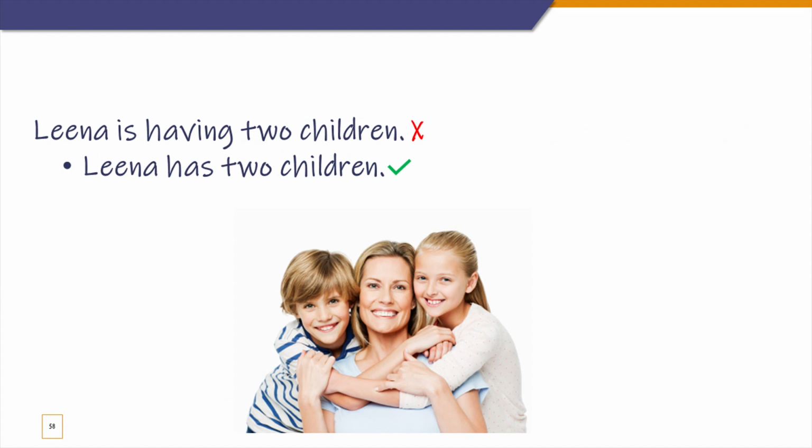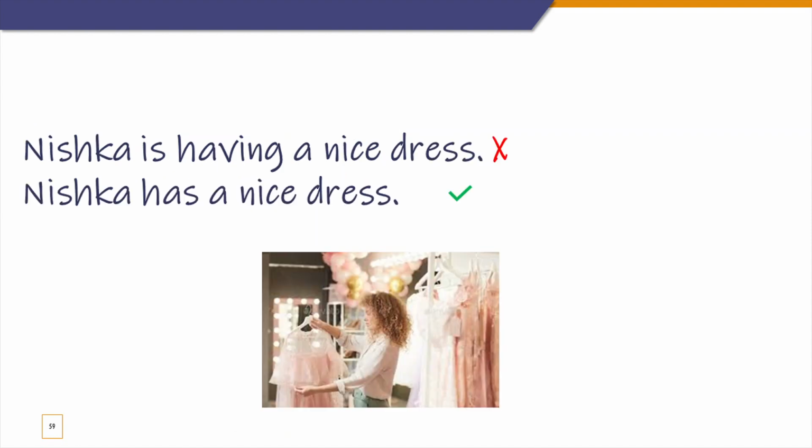Next one. "Lena is having 2 children." Now having with means that you're consuming something, you're eating something. So it is wrong to say Lena is having 2 children. This is about possession. So you say Lena has 2 children. Next one. The same thing with dresses. When you possess or when you own a dress, you say, I have a nice dress, or Nishka has a nice dress. But you can't say Nishka is having a nice dress. Nishka is having a good time, but Nishka has a nice dress. I hope that is clear.